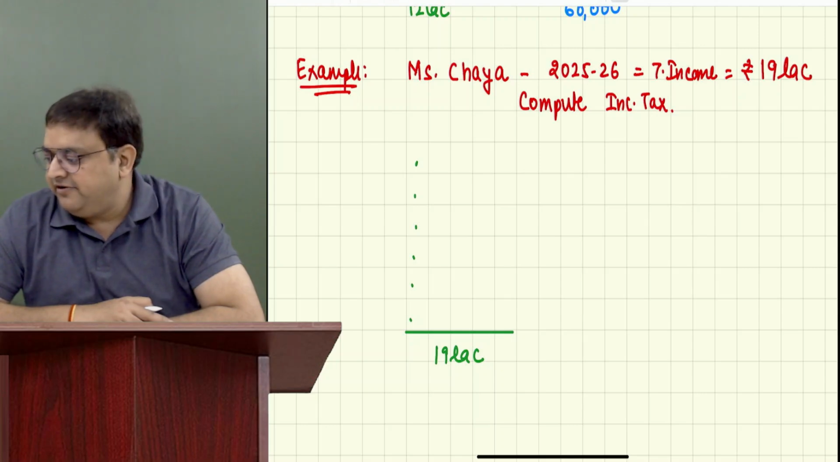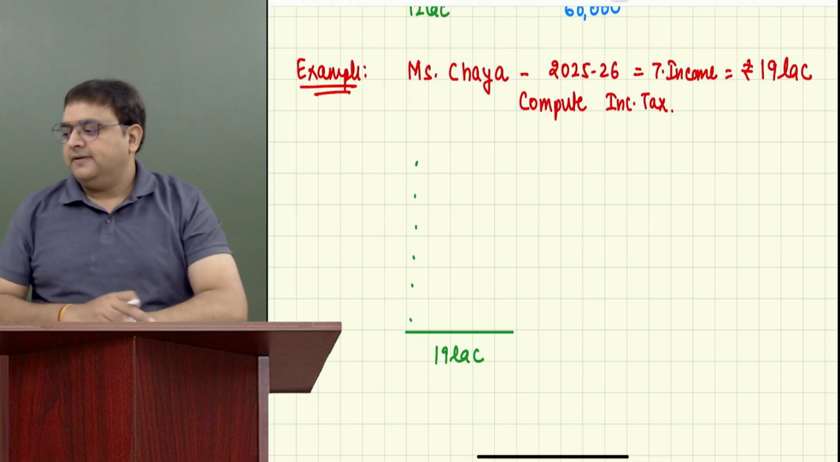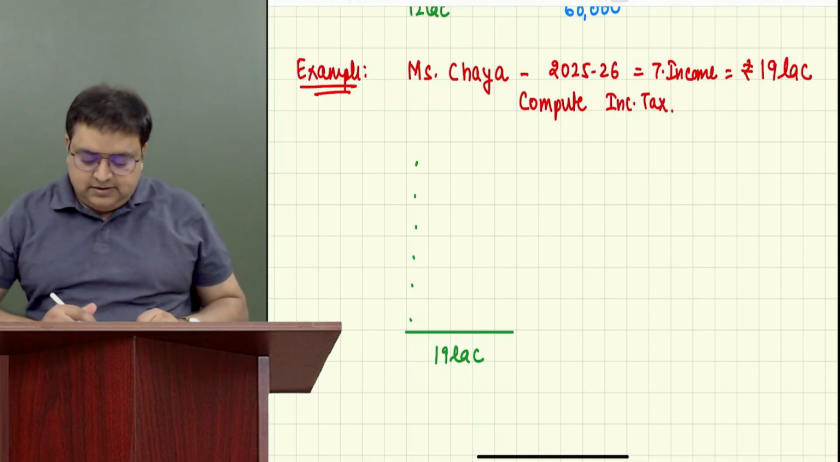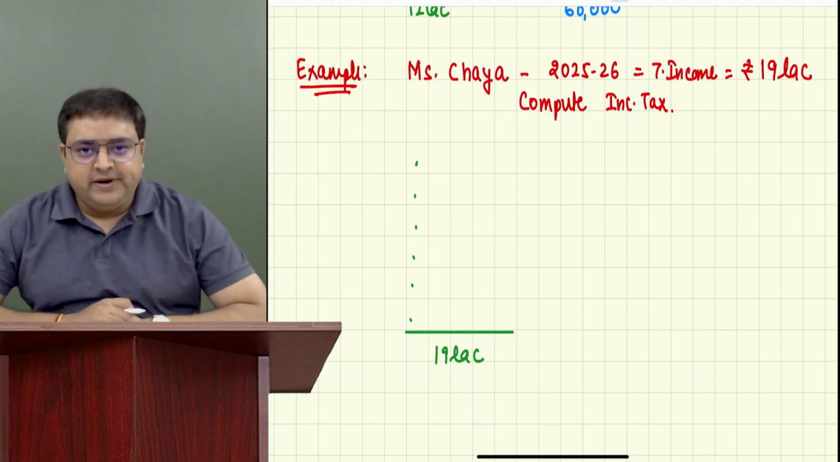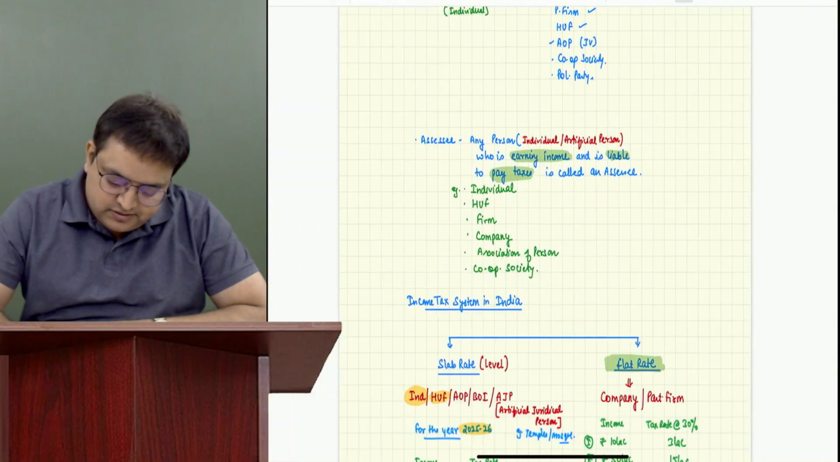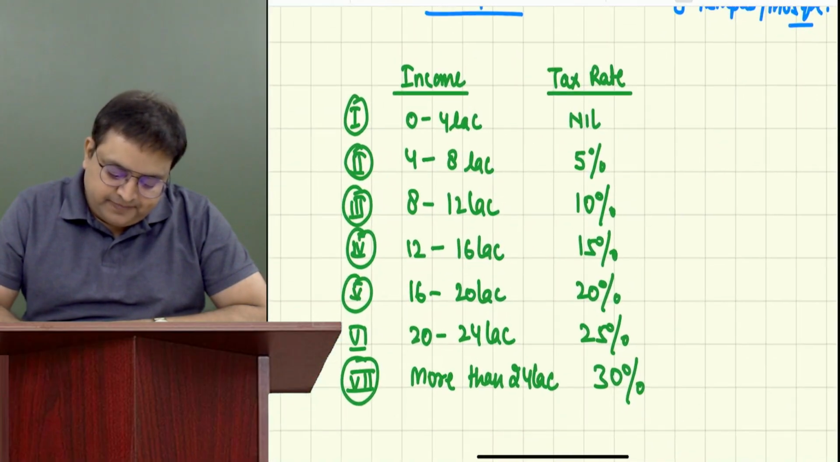My screen is clear to everyone? Yes, sir. Okay. Just write 19 lakh over here. Now, come back again to your levels.